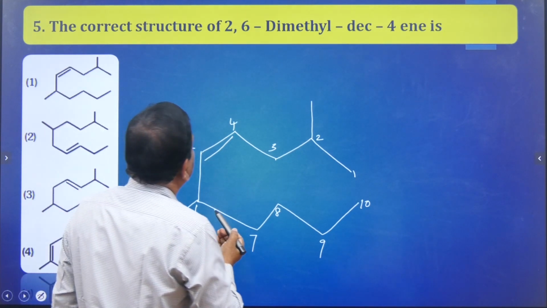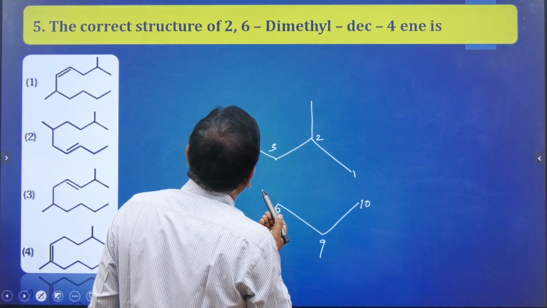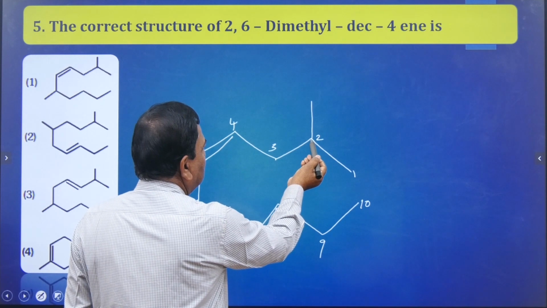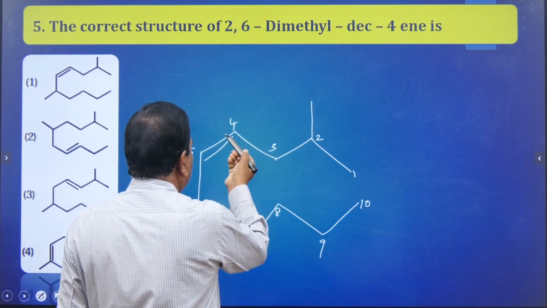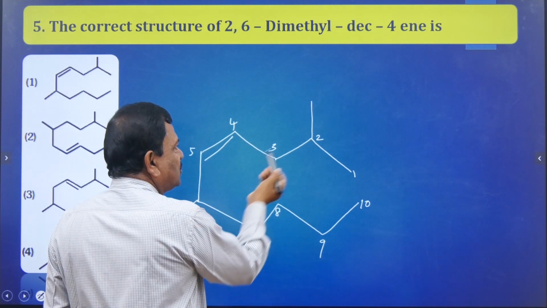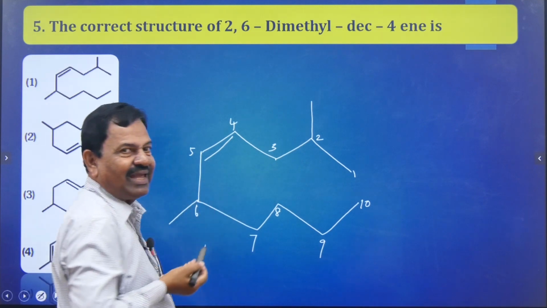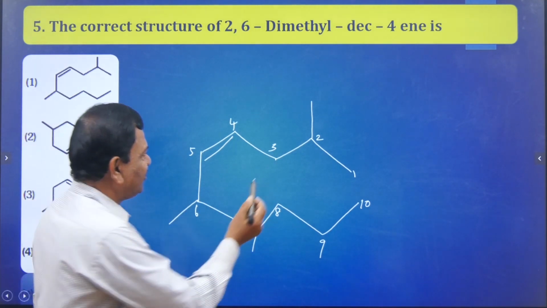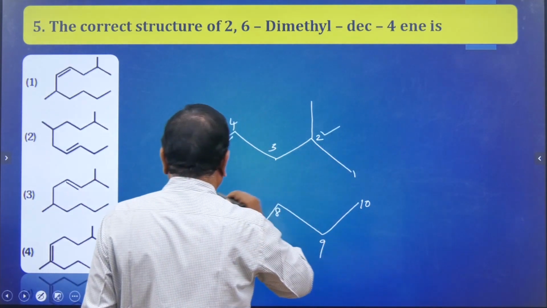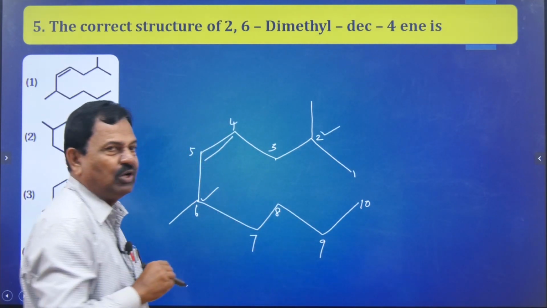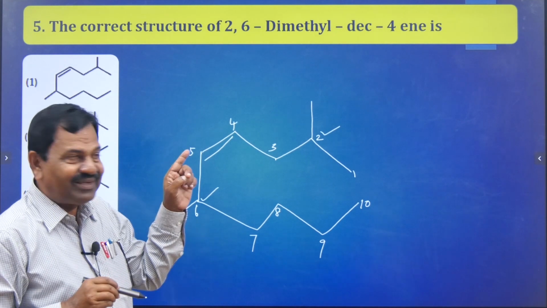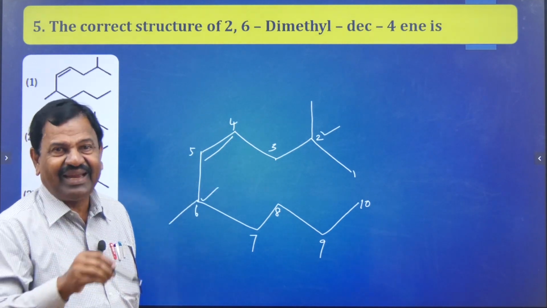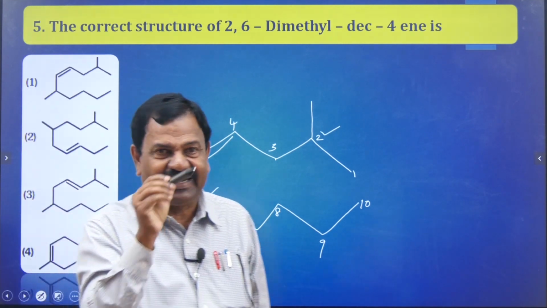And what is the 2,6-dimethyl? 2, 3, 4, 5 and 6. So 2,6-dimethyl, clear? Here one methyl group, here also one methyl group. Decane means 10.